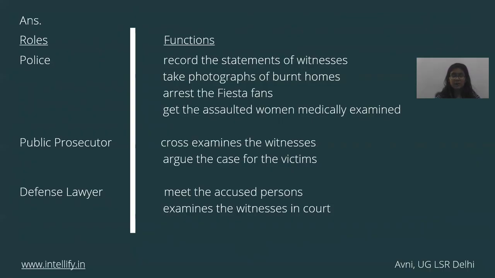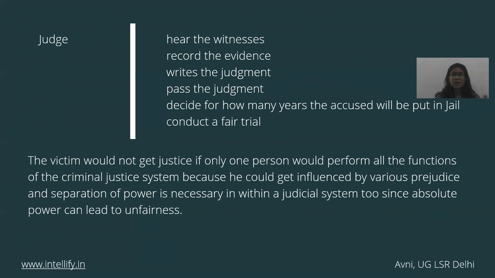Now defense lawyer, the job is meet the accused persons, examines the witnesses in court. We have judge, hear the witnesses, record the evidence, writes the judgment, pass the judgment, decide for how many years the accused will be put in jail, and conduct a fair trial.